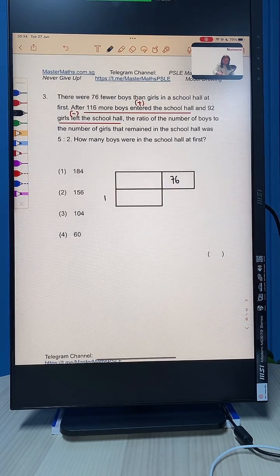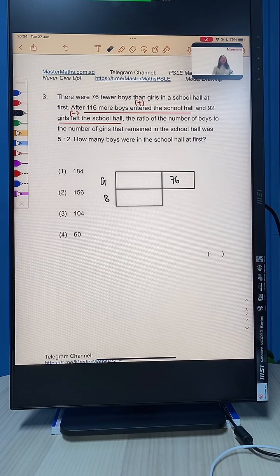There are 76 fewer boys than girls. Okay? So girls is going to have more by 76. I see some SOS. Okay, so for those of you who are not so sure, what I want all of you to do is to follow the flow of the question and continue to draw.